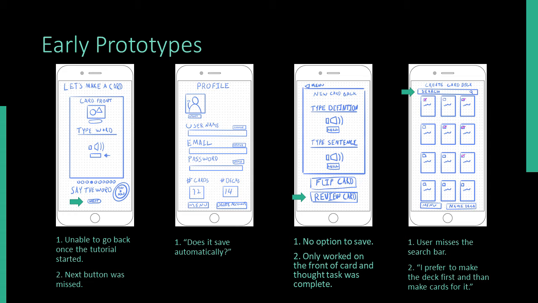The third task, create a new card, I found it interesting because testers felt that they had no way to save. I initially thought a review card pass-through would work to lead them to the save function, but users didn't actually know where to go once they completed the card. The other issue I found is that some testers thought once they completed the front of the card, they were done, and never flipped it to go to the definition and sentence creation section.